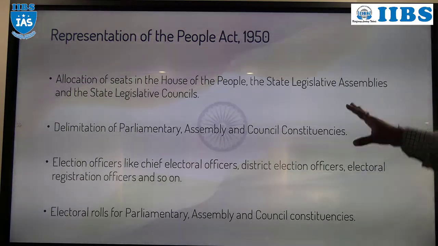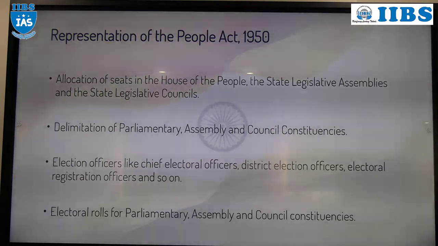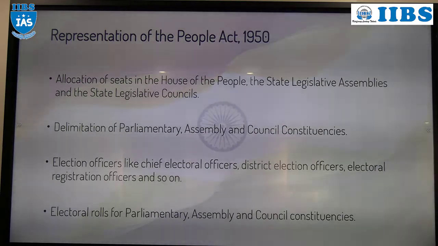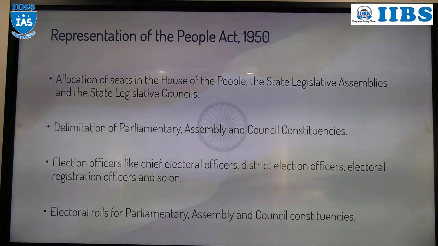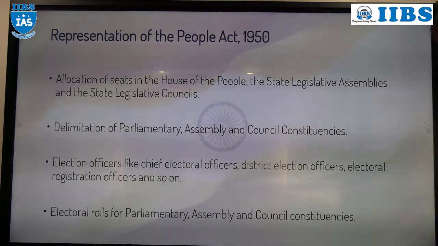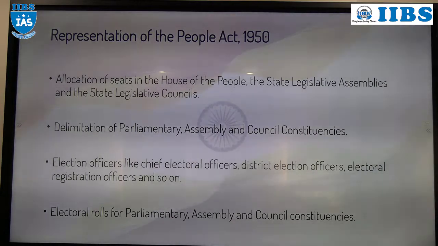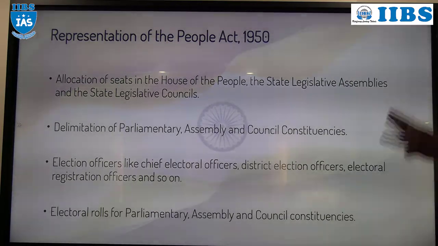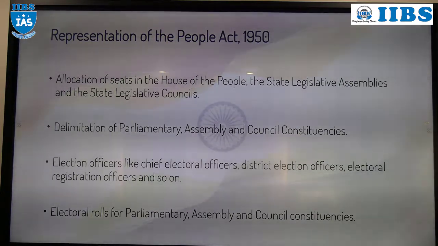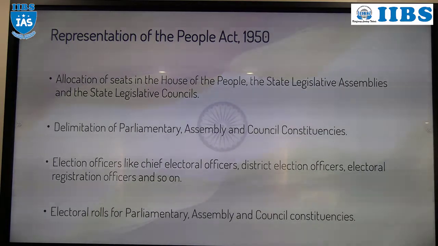Apart from that, electoral rolls. You know the electoral rolls. Regarding the electoral rolls, who will prepare them, what is the procedure, all those things are mentioned in the RP Act 1950. Four things are mentioned in the RP Act 1950: allocation of seats, delimitation of the constituency, then appointment of the various officers, then next, electoral rolls.